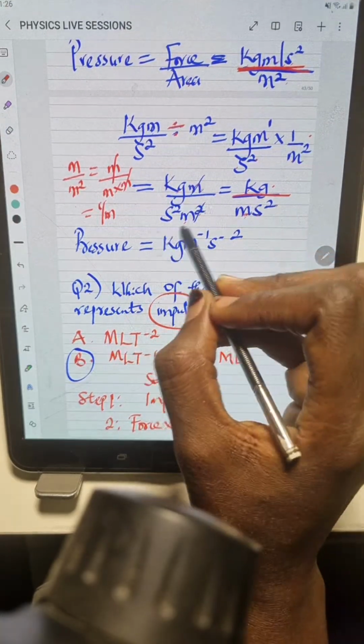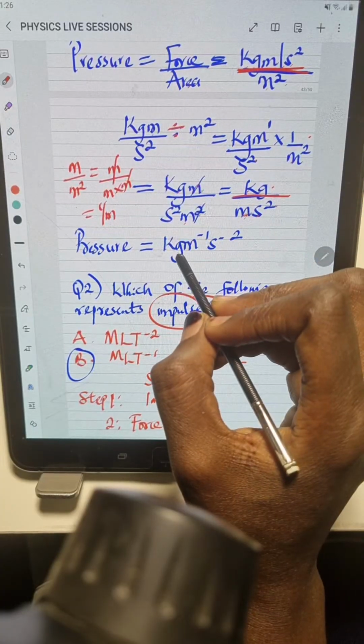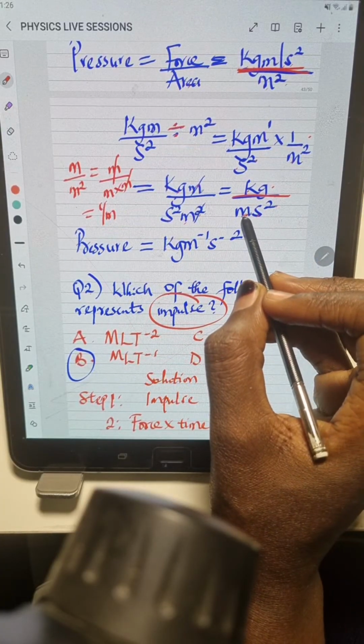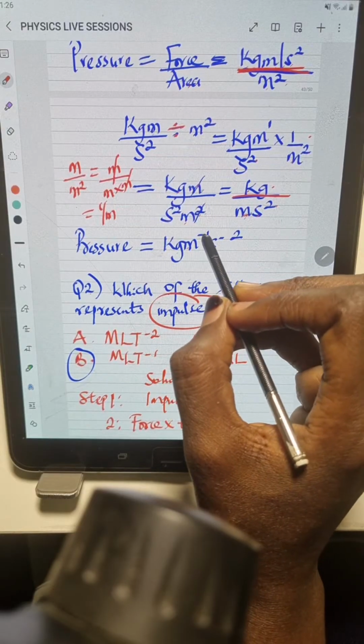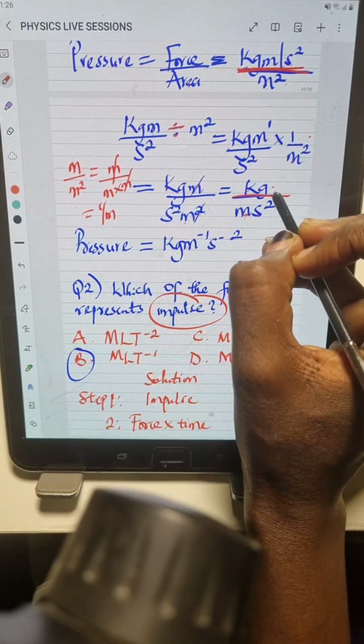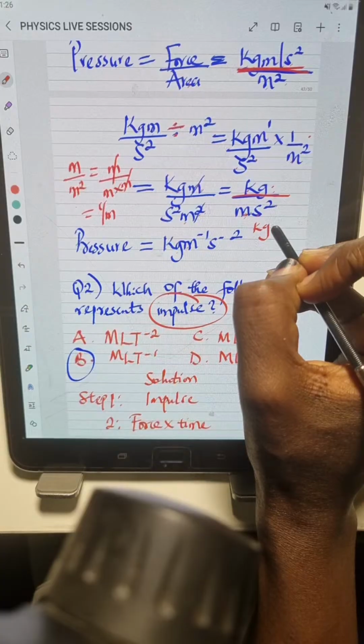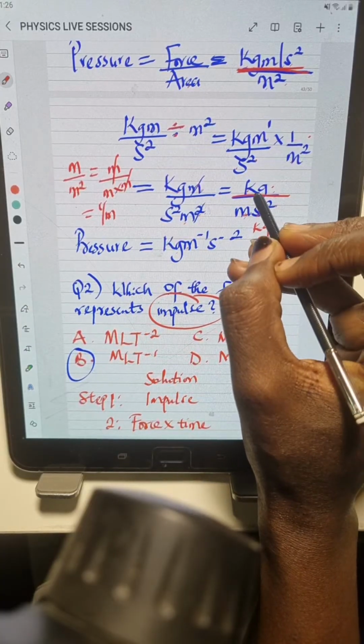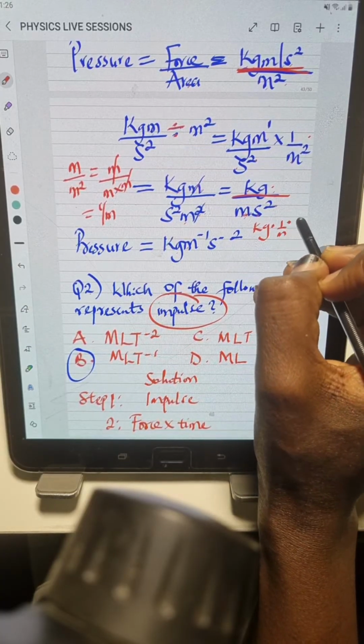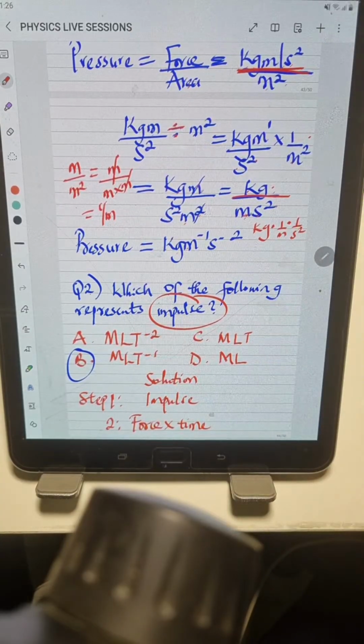So this can also be written as what? At the numerator, we have the kilogram. Then for the meter, m here, we take the inverse of it, which is m to the power of minus 1. Because this is kg, this can also be written as kg times 1 over m times 1 over s square.